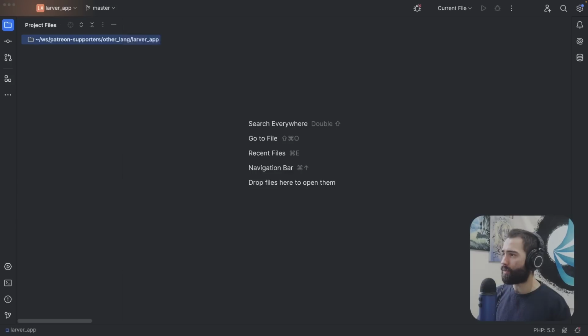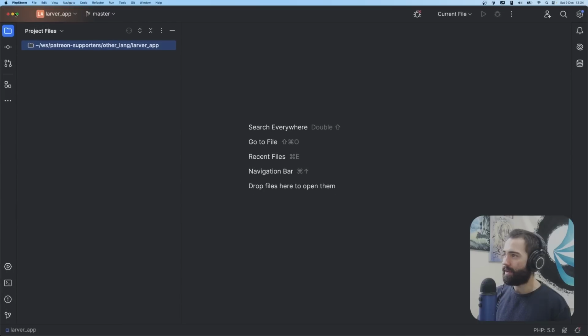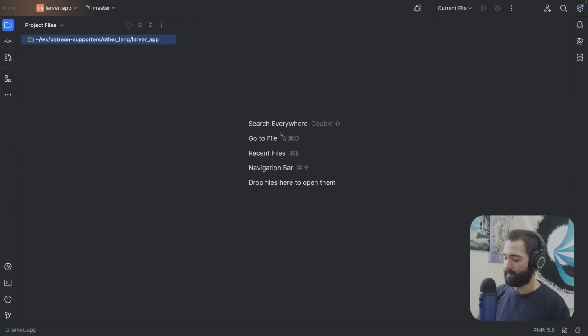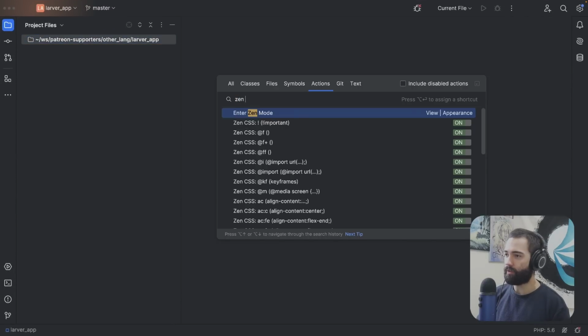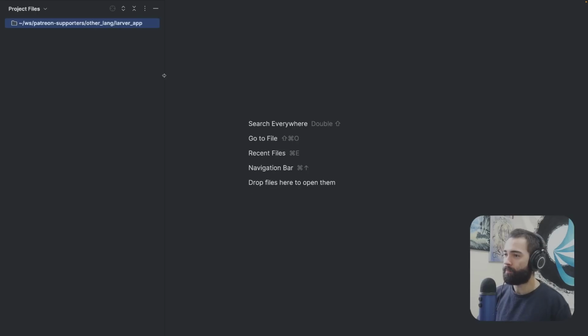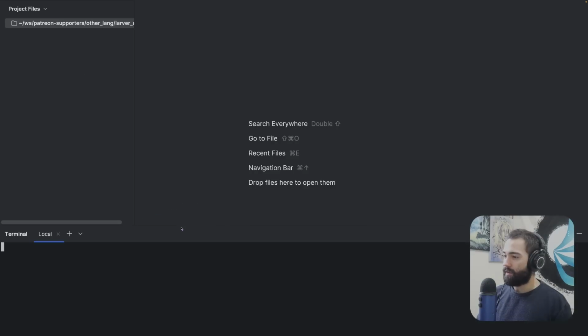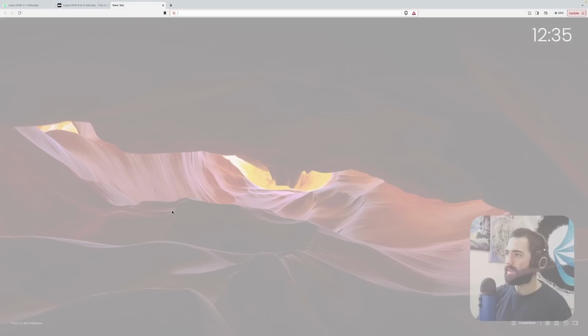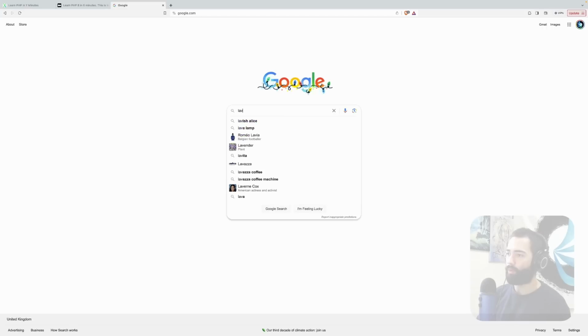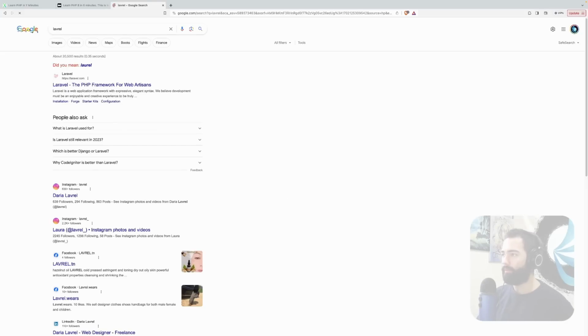Maybe we'll go back to project files. So, I mean, the directory is really empty. There is nothing there. And, well, I wanted to get rid of this bar on the top. So I think it's Zen mode. So enter Zen mode. There we have it. So really don't have anything here anymore. Okay, my keybinds are messed up as well. So open in terminal. I just want to make sure that I have access to a terminal. Let's clear this. And while that is happening, let's go ahead and Google for Laravel.